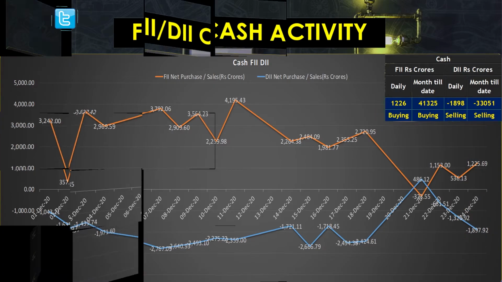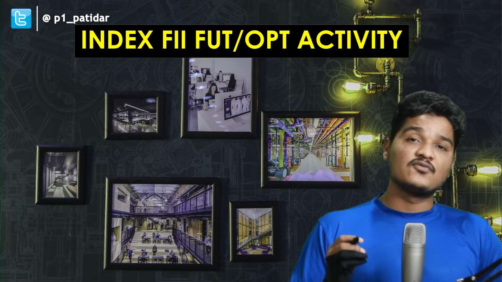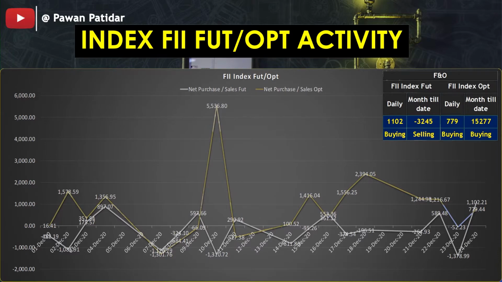Now let's move to the next and do the FIIs analysis for futures and options. If you see here, in both segments, futures as well as options, they are buying. In the cash market, they are not making many positions. Then where are they putting the money? Well, they are putting the money in options. That's what we can say.